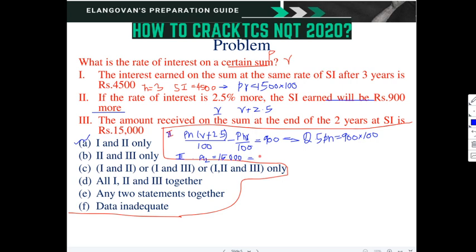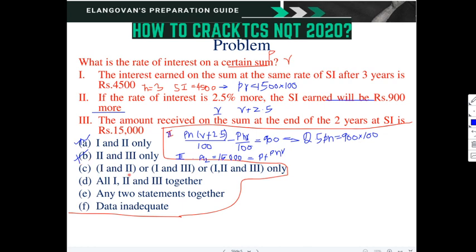So P plus PNR by 100 is equal to 15,000. So we got P here, n is given as 2, only variable is R. So 2 and 3 is also possible. Oh, then you should not take these two. Okay, we will check others also.